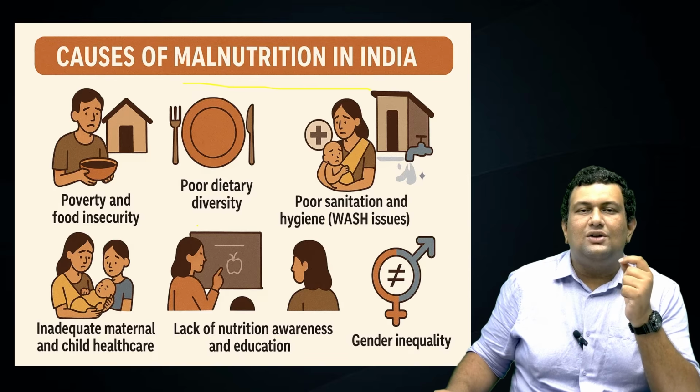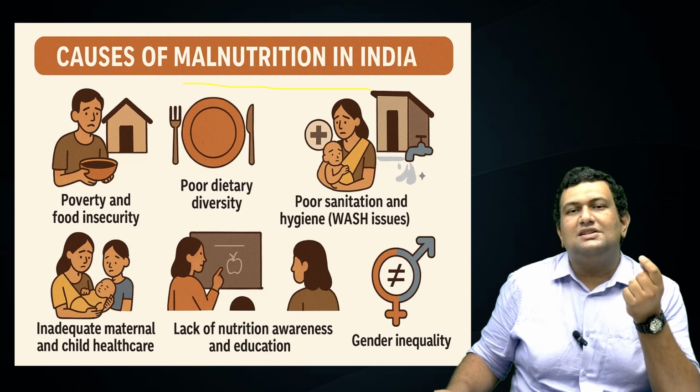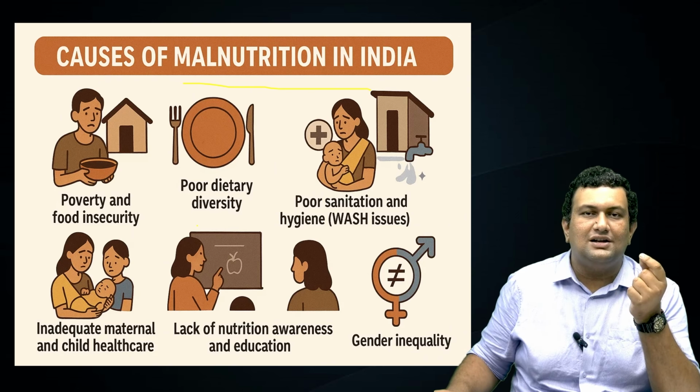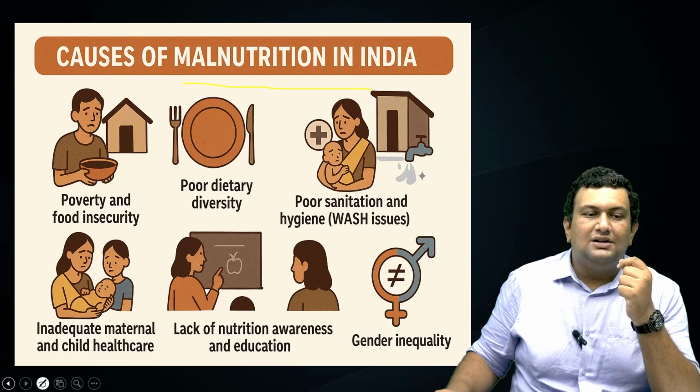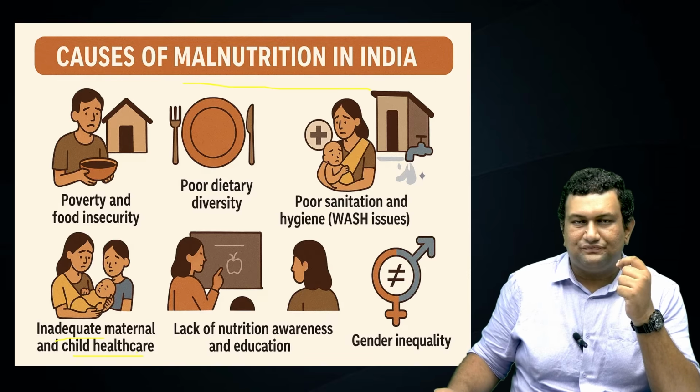When there is poor sanitation and hygiene, there is a high chance for the person to become infected with diseases. When a person is infected with diseases, again the nutrition absorption declines. This again results in malnutrition.